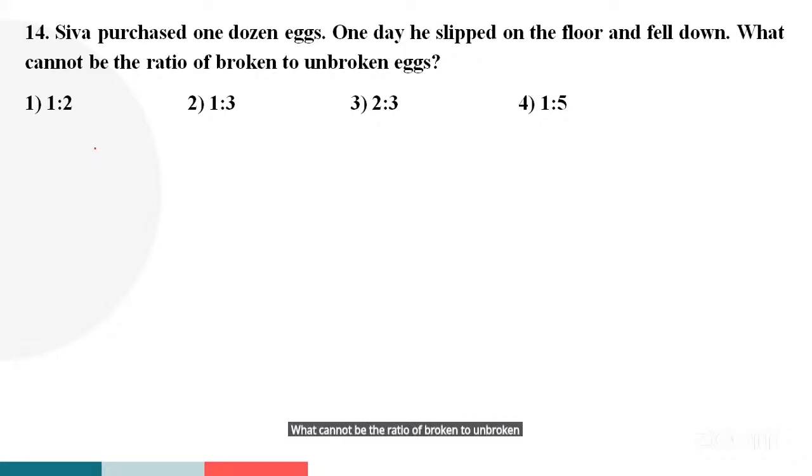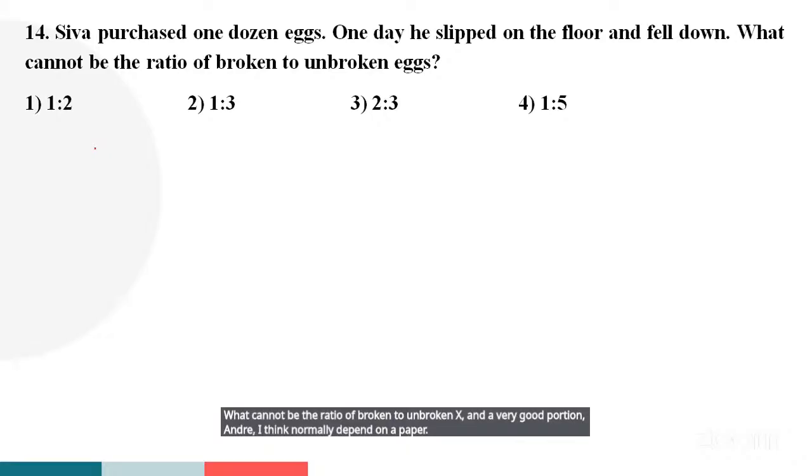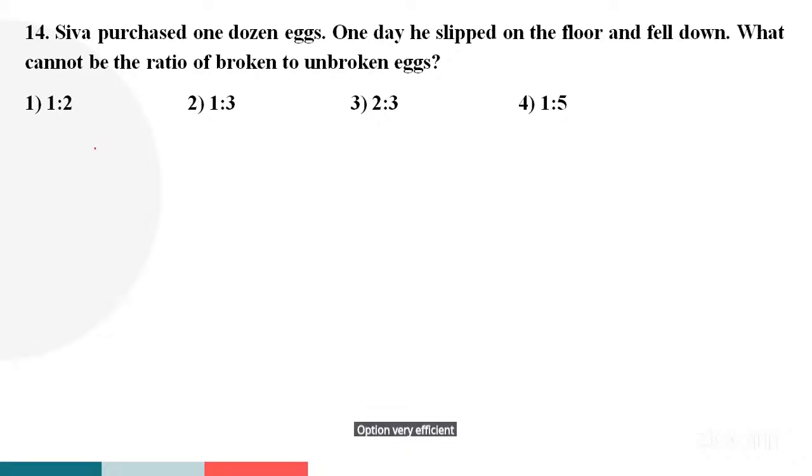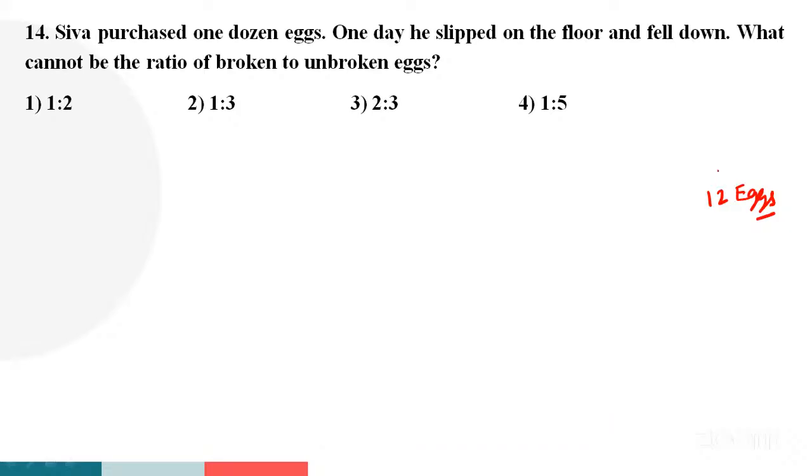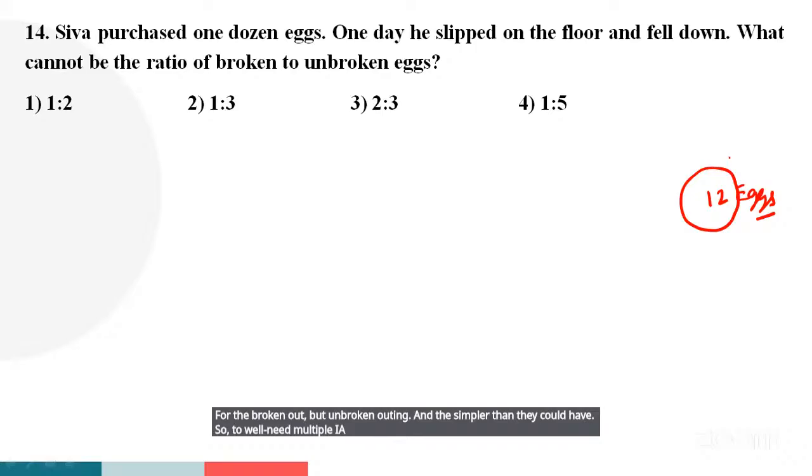A very good question, and I think no need for pen and paper. Let's go with option verification. Shiva purchased 1 dozen eggs, and 1 dozen means how many eggs, guys? 12 eggs. One day he slipped on the floor and fell down. Some eggs will be broken, some will be unbroken. So he asked us to find the ratio. It's simple, check which ratio can add up to a multiple of 12.